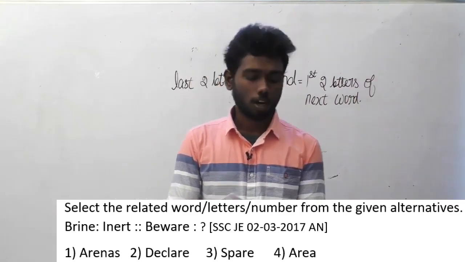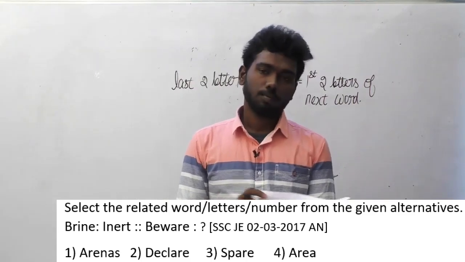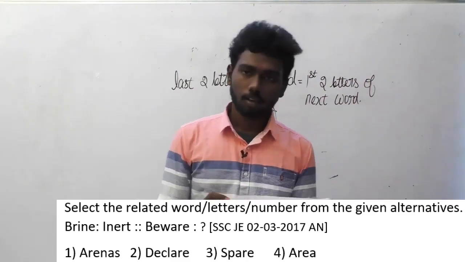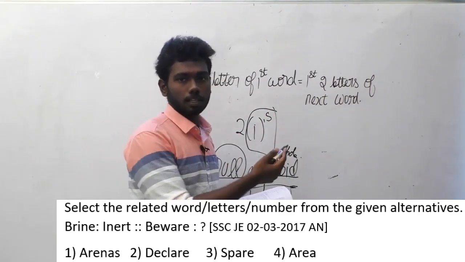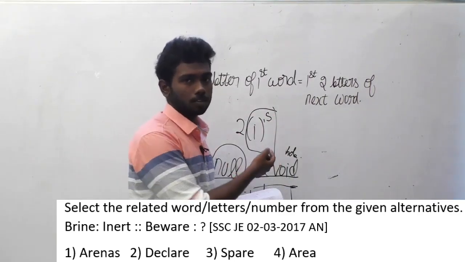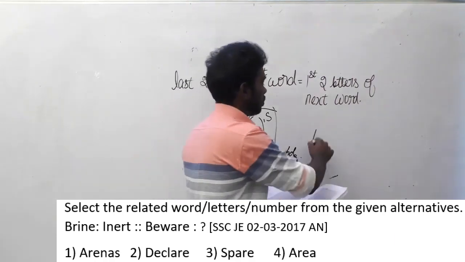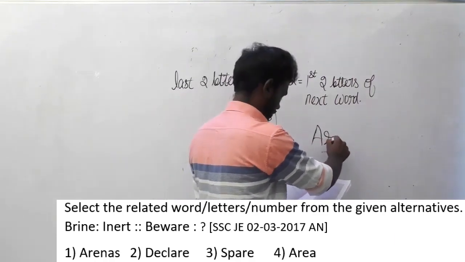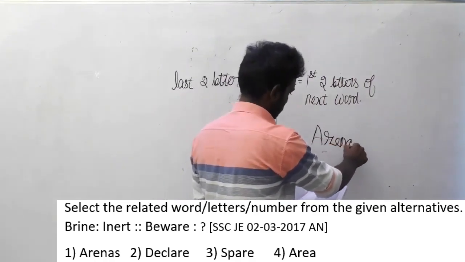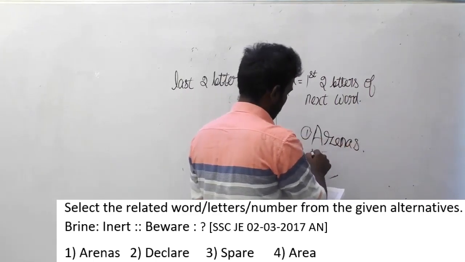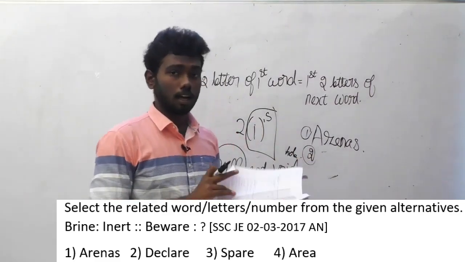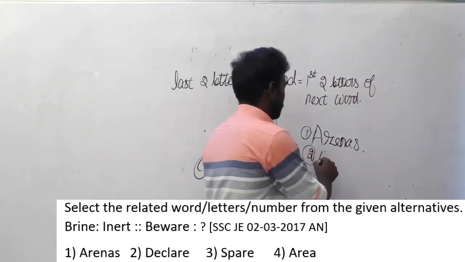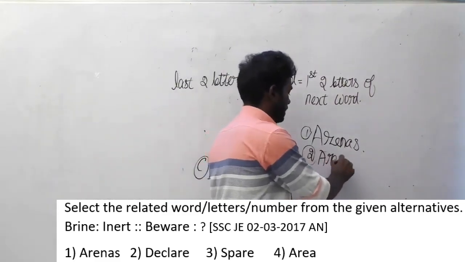Okay guys, these are the options. Almost all people, if you have watched my previously solved previous year questions videos, would have got the right answer as arenas, option A. Some people might have thought of writing area.